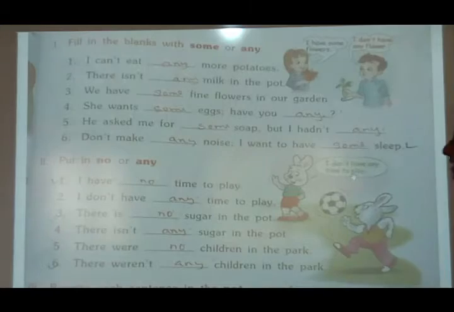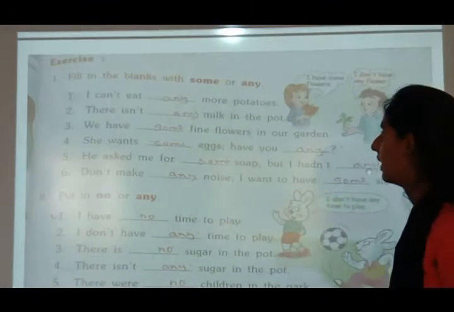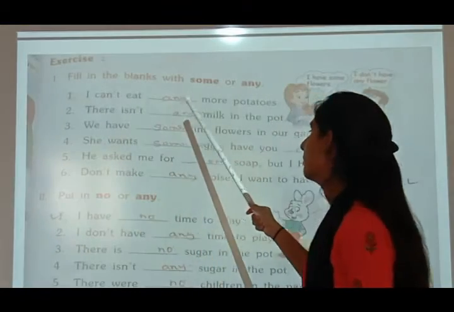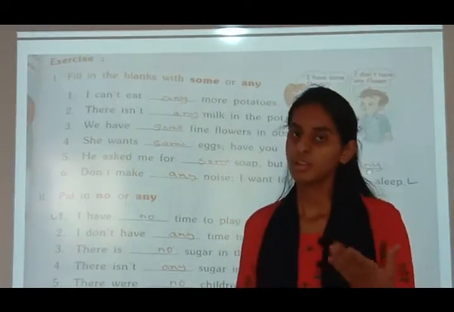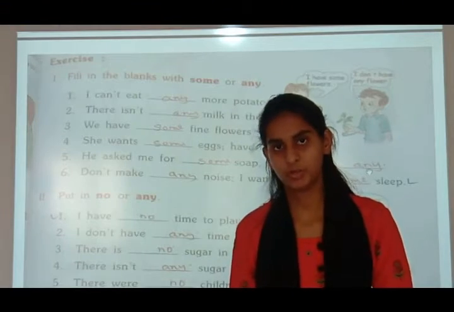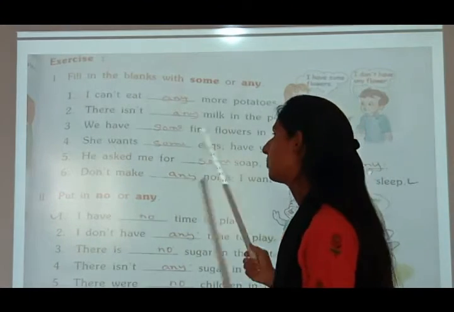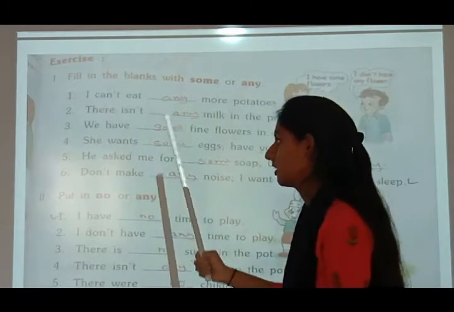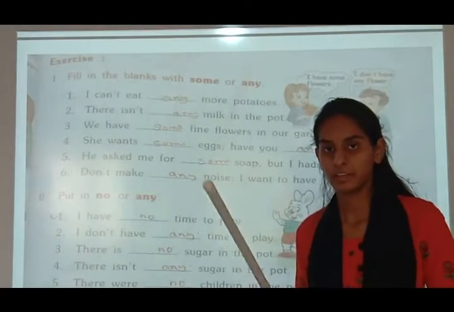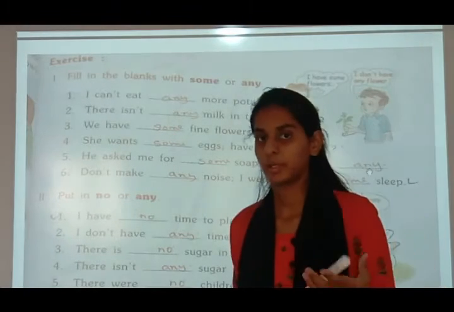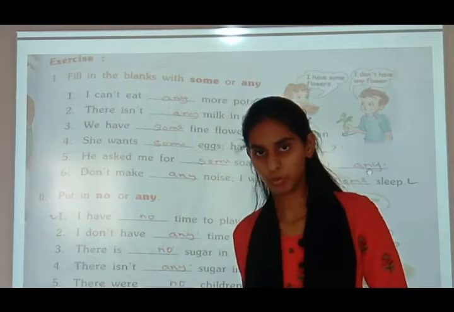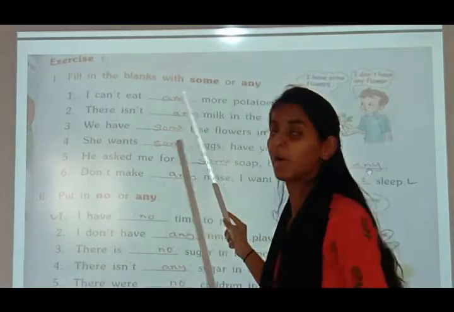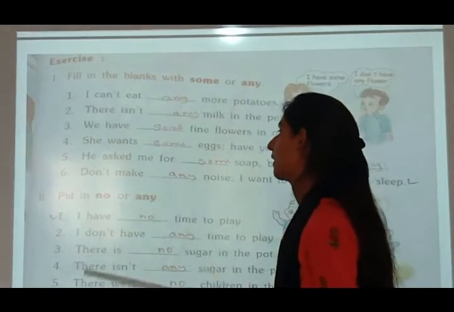Now let's see the exercise. Fill in the blanks with some or any. You have to put some or any. I can't eat blank more potatoes. Some more potatoes or any more potatoes? So any will come: any more potatoes. See, the sentence is negative. When we are talking about negative and interrogative, you have to remember that any will come, but when we are talking about affirmative, some will come.